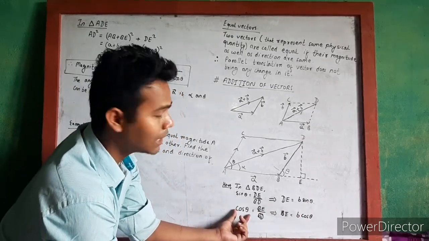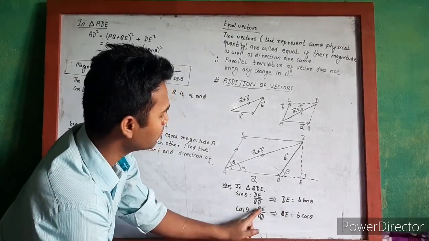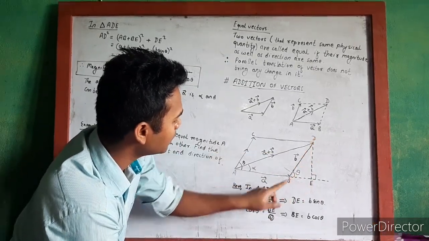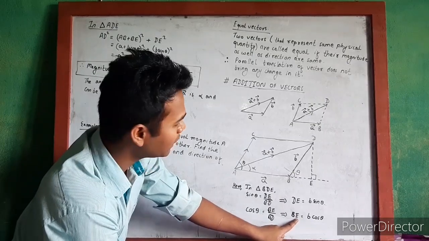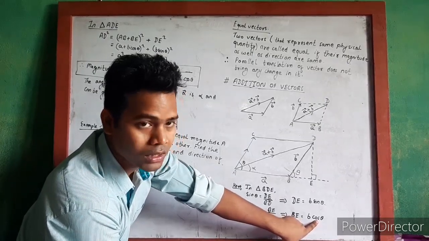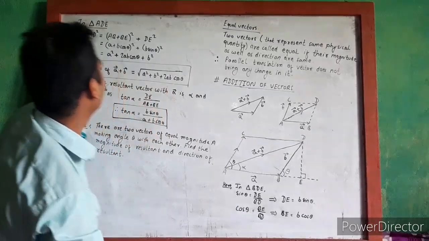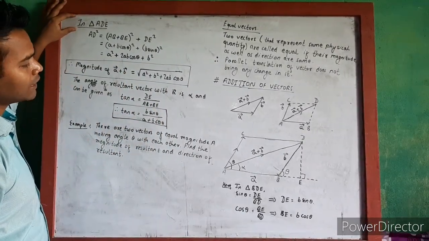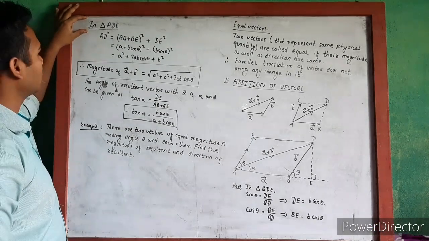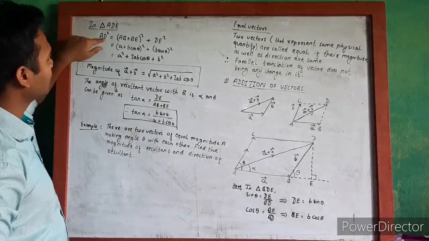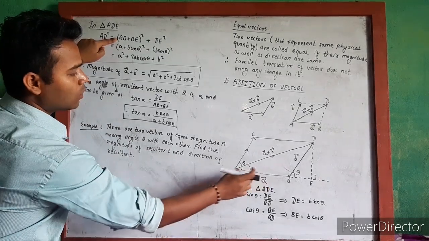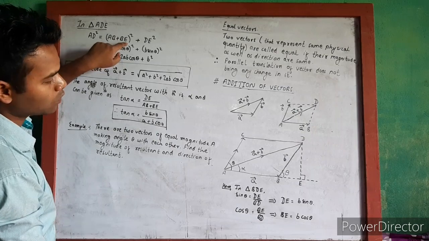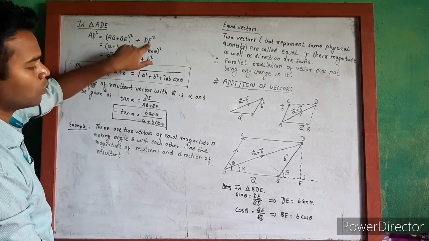Again, in the same triangle, cos theta is equal to BE divided by BD, hence BE is equal to B cos theta. Now again, in triangle ADE, using the Pythagoras theorem, AD square is equal to AE square plus DE square, where AE is AB plus BE. That's why AD square is AB plus BE whole square plus DE whole square.